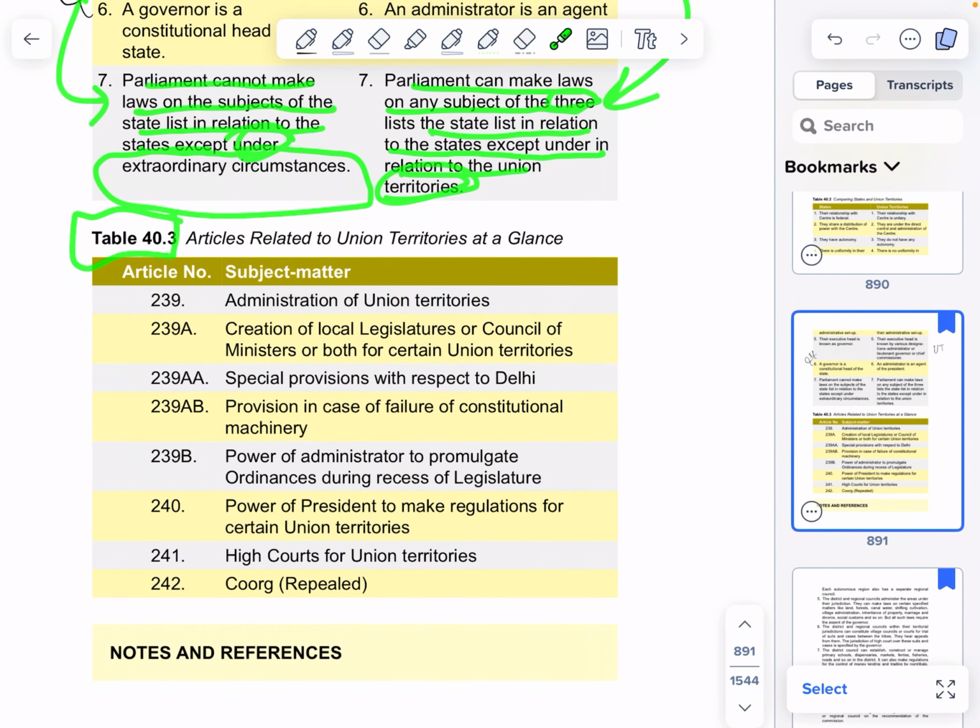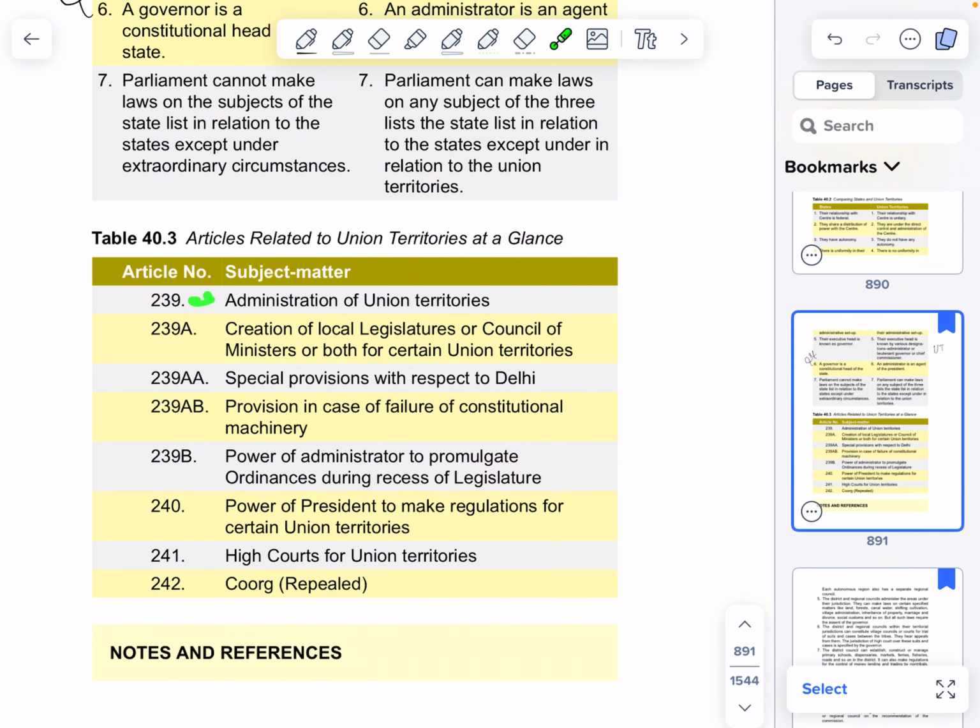Table 40.3. Articles related to union territories at a glance. 239. Administration of union territories. 239A. Creation of local legislatures or council of ministers or both for certain union territories. 239AA. Special provision with respect to Delhi. 239AB. Provision in case of failure of constitutional machinery.